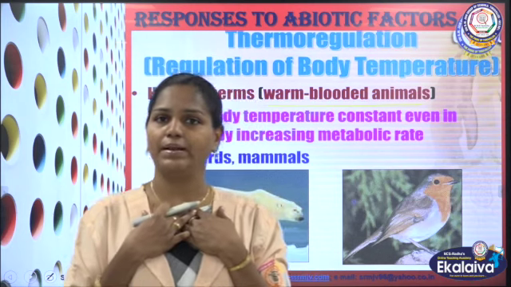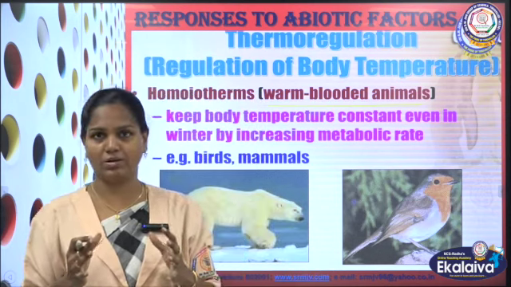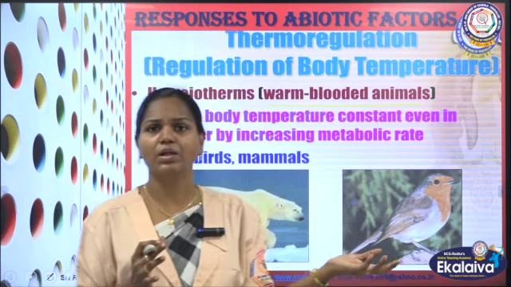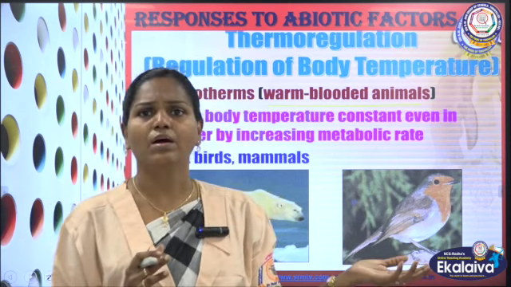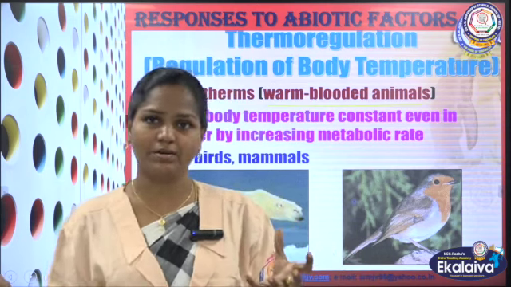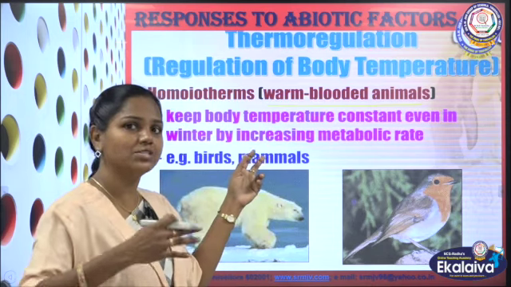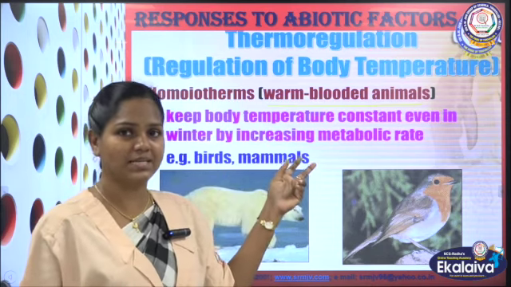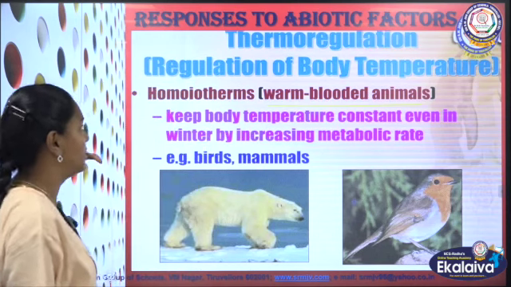We are warm-blooded animals because we can maintain our constant body temperature, whereas amphibians and others are cold-blooded animals because they cannot maintain their body temperature. Just now we have learnt a different word for that, regulator and conformer. Cold-blooded animals keep on changing their body temperature according to the changes in the environmental temperature.